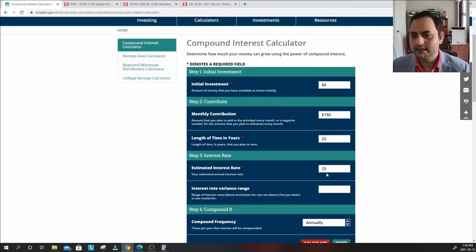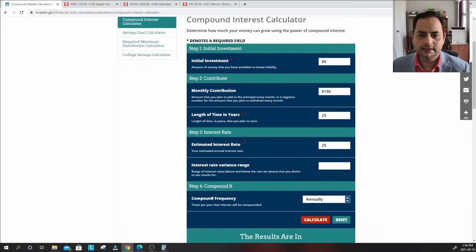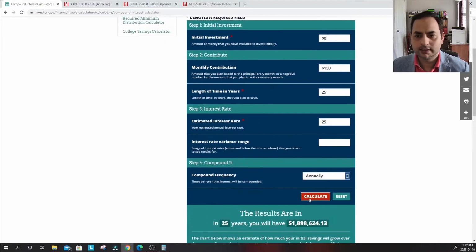I'll put the interest rate as 25% expected from the equity stock markets. Leave the other column blank and switch the compounding to annually, rather than daily or weekly. So ensure you have that set to annually, and once you do that, click calculate.